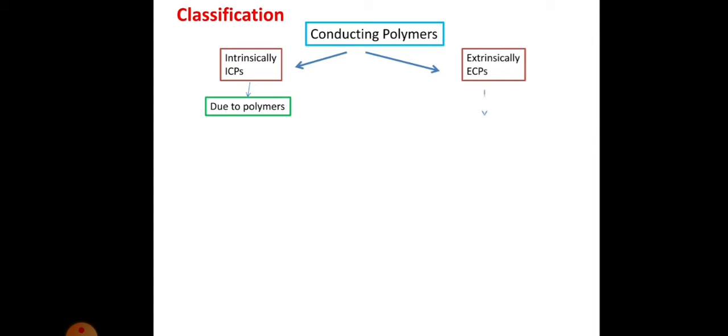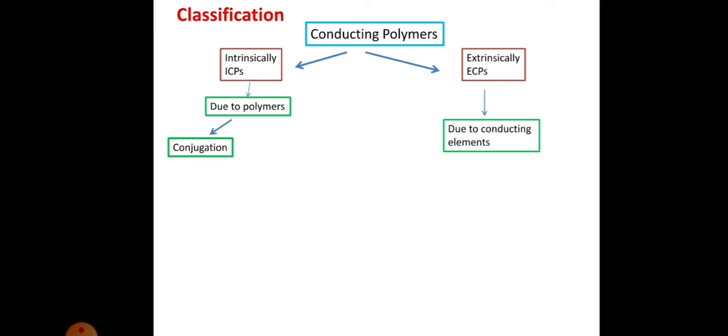But in the case of extrinsically conducting polymers, the conduction is due to the conducting elements. Some conducting elements may be added to the polymer. The polymer is not conducting there, they are non-conductors, but we are adding certain elements that may be conducting. So extrinsically conducting polymers means the conduction is due to the elements that are added to the polymer.